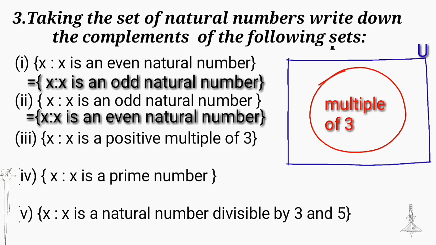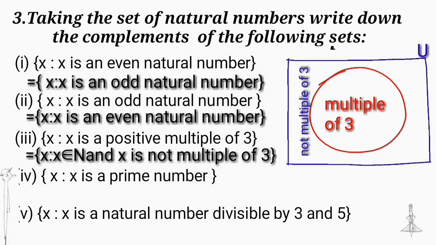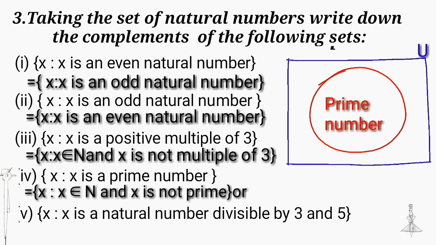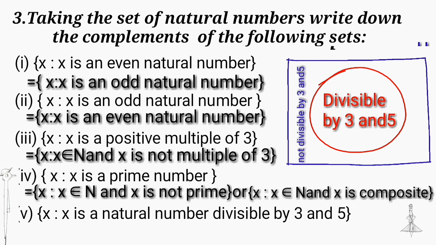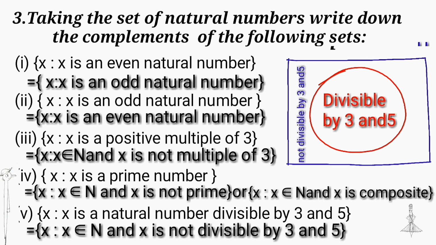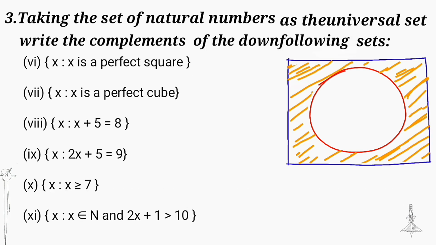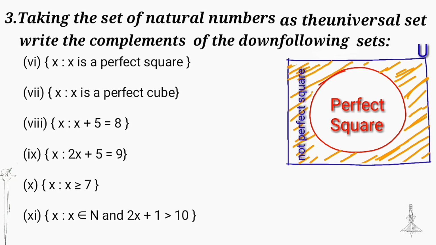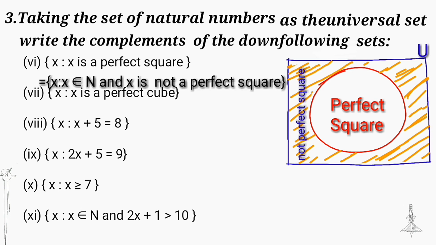Next, x is a positive multiple of 3. The complement of this set is not a multiple of 3. Next, x is a prime number, and the complement is not a prime number, or composite number. Next, x is a natural number divisible by 3 and 5. We take its complement. Next, x is a perfect square. Its complement is x is not a perfect square.